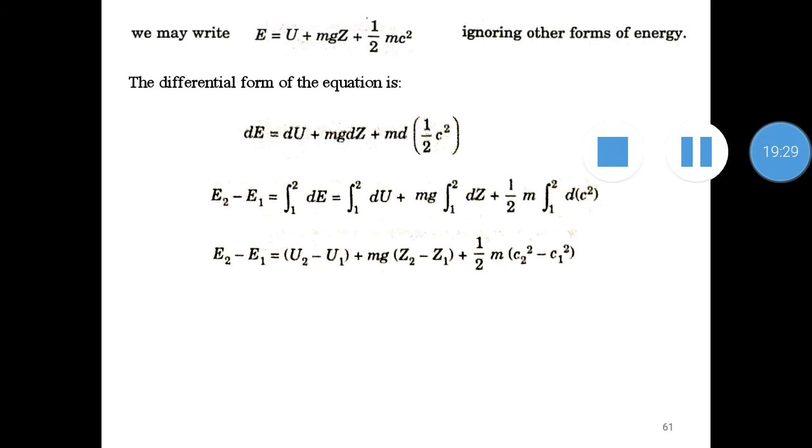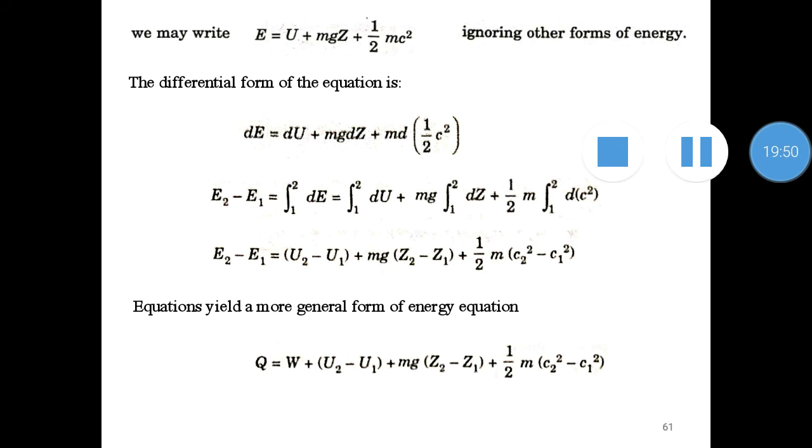Now this is rearranged like this. After applying limits, internal energy can be written like this: U2 minus U1 plus mg into altitudes after applying limits, z2 minus z1, and square of the velocity, c2 square minus c1 square. And for a more general form of the energy equation, we are now substituting this whole equation into our first law of thermodynamics. Therefore Q is equal to W plus, for E2 minus E1, we have written the whole equation we have derived here.